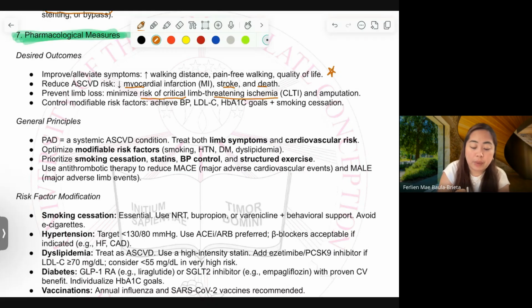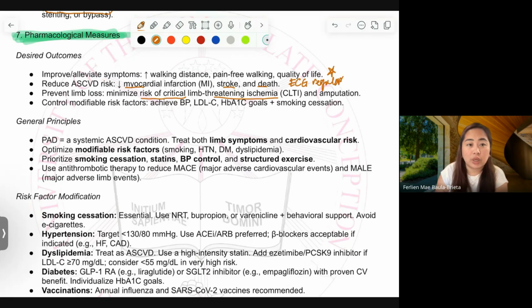For our MI, we have troponin levels to monitor. So if we want to reduce MI, in our monitoring later on, you have to include monitoring of troponin levels as well as ECG. Regular ECG monitoring.